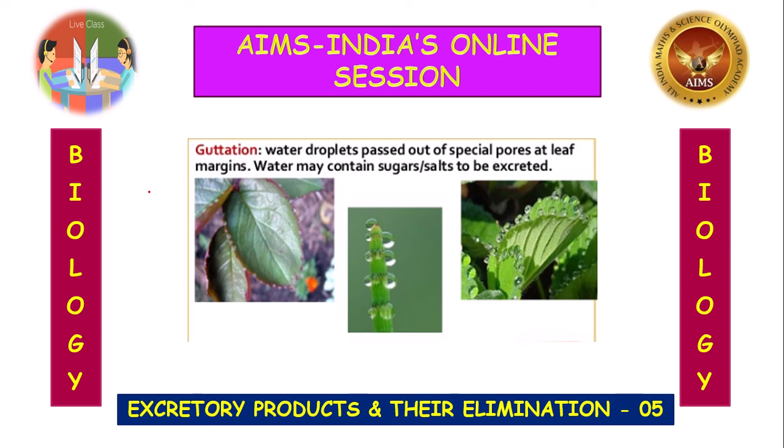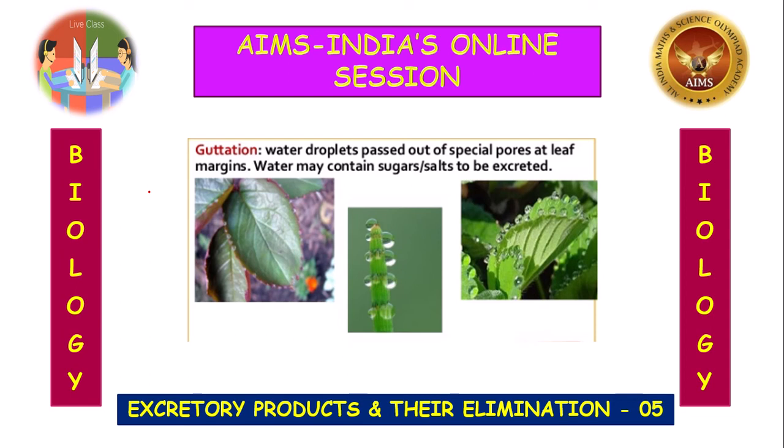Importance of transpiration: it results in the transport of water and minerals from the soil to the leaves. In the leaves, water forms the raw material for photosynthesis. What are the raw materials for photosynthesis? Carbon dioxide and water. And transpiration produces a cooling effect which helps in preventing hot sunlight from damaging the delicate cells of the plant.